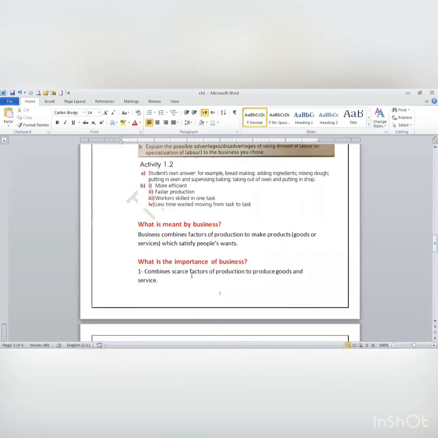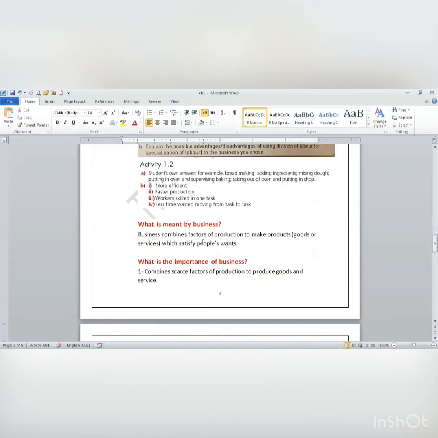Now, from what we have studied, can you tell me what's meant by business? The business is the one who's going to make the product. How will he make the product? He will combine all factors of production together.